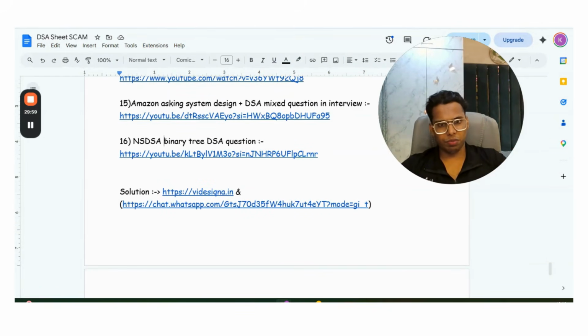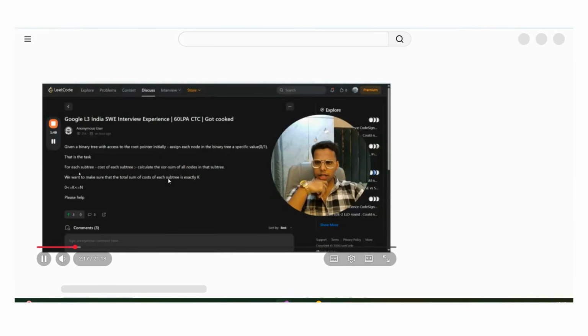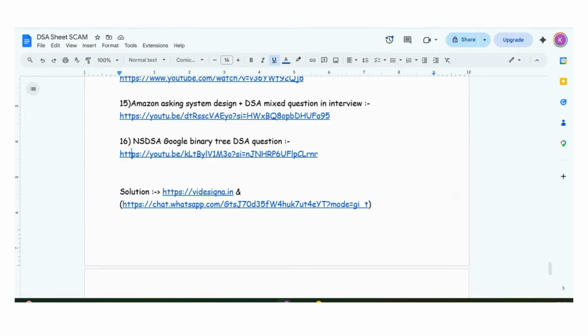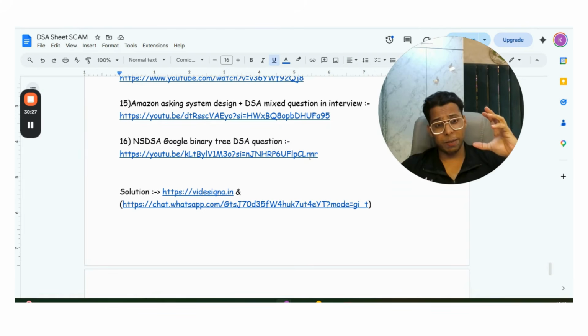Google asked you a non-standard binary tree DSA question. Like you can see here. Given a binary tree with access to the root pointer, initially assign each node in the binary tree a specific value, 0 or 1. The task is, for each subtree, the cost of each subtree is the XOR sum of all nodes in that subtree. We want to make sure that the total sum of cost of each subtree is exactly k. That non-standard binary tree question, or any type of that binary tree question, is not available in any standard DSA sheet. The types of concepts which are involved in it.